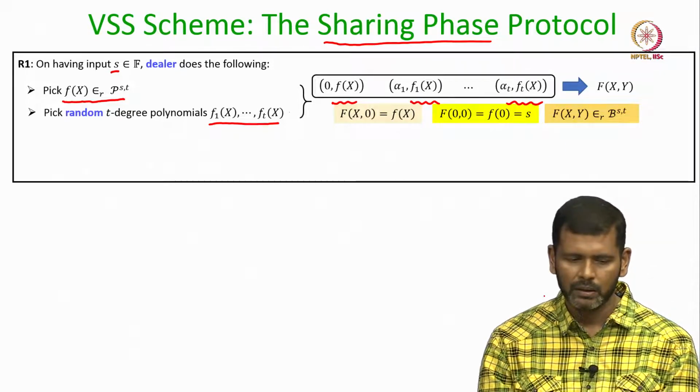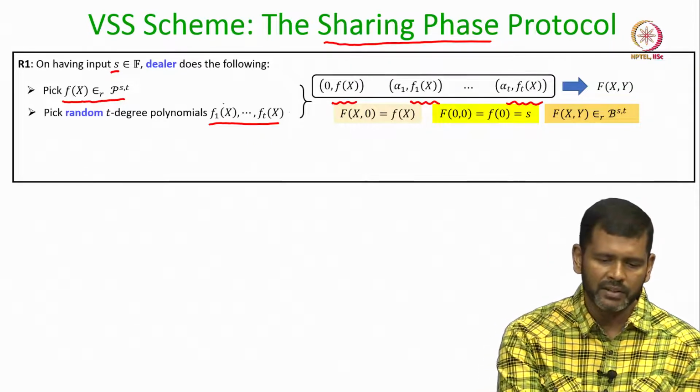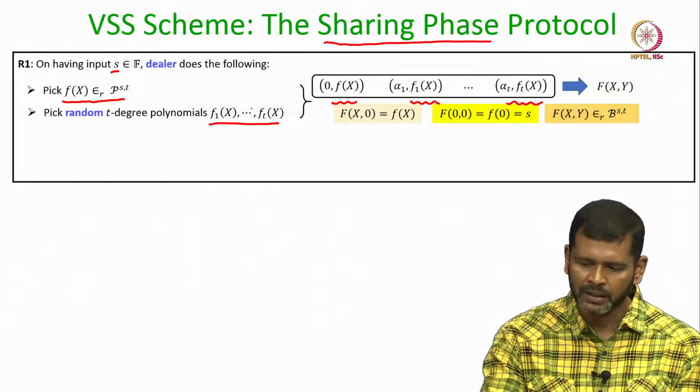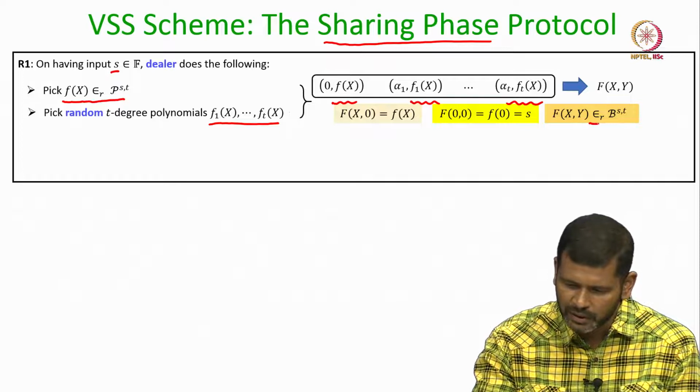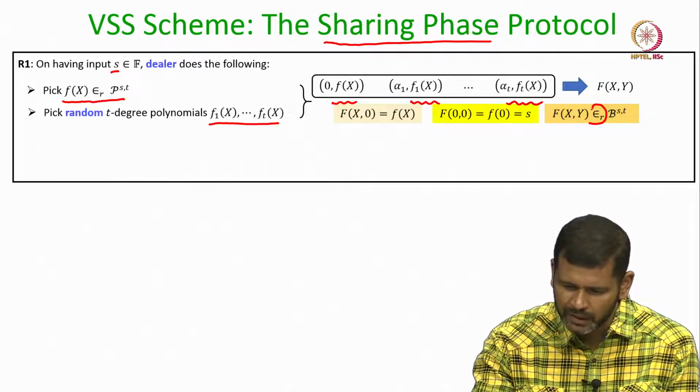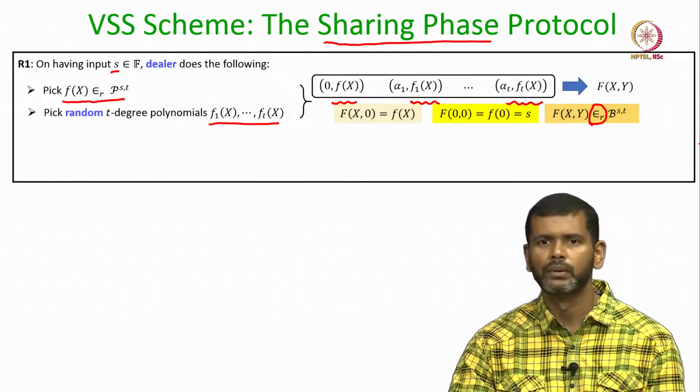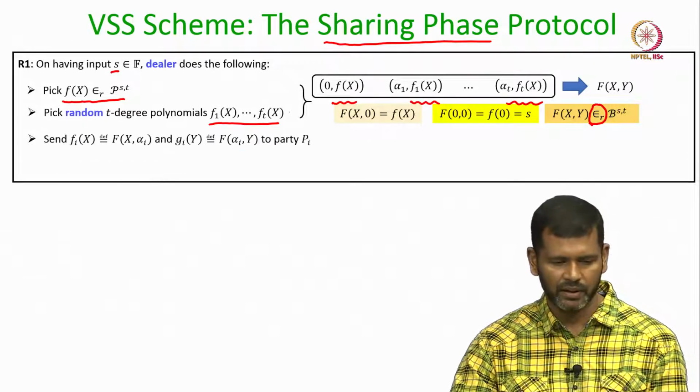Okay. And if the dealer is honest and picks the bivariate polynomial like this, that also ensures that the resultant bivariate polynomial is a random bivariate polynomial whose constant term is the dealer's secret.